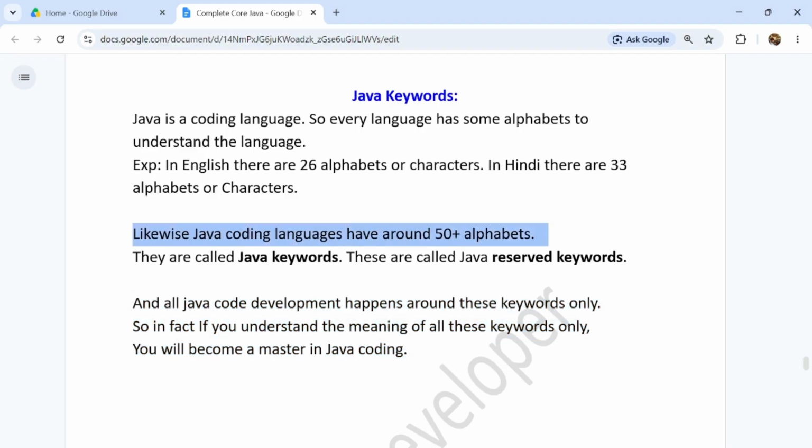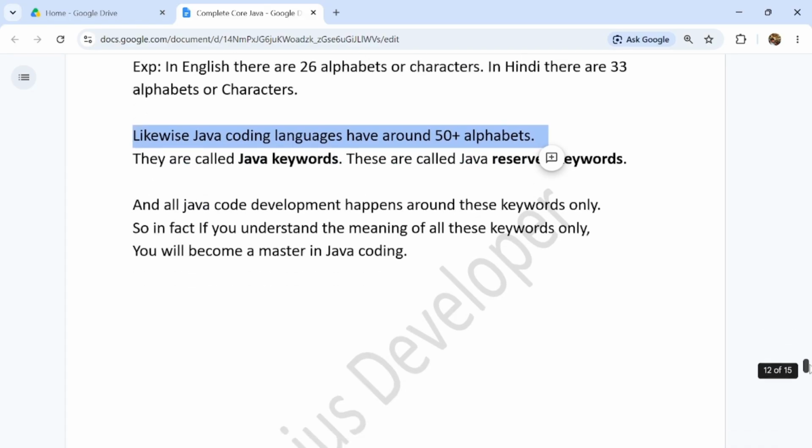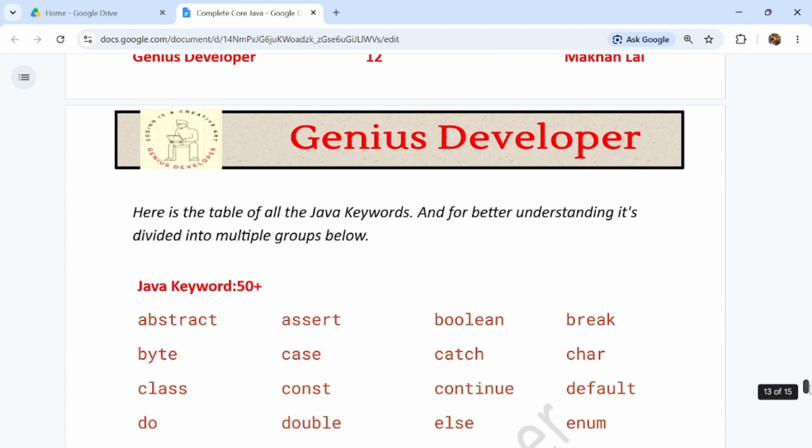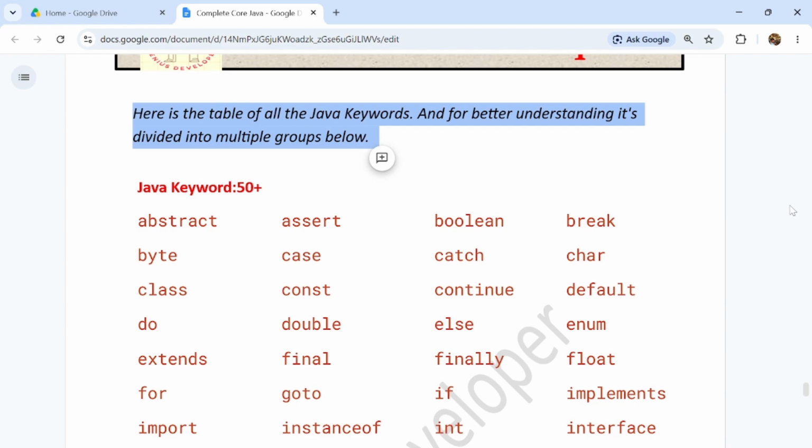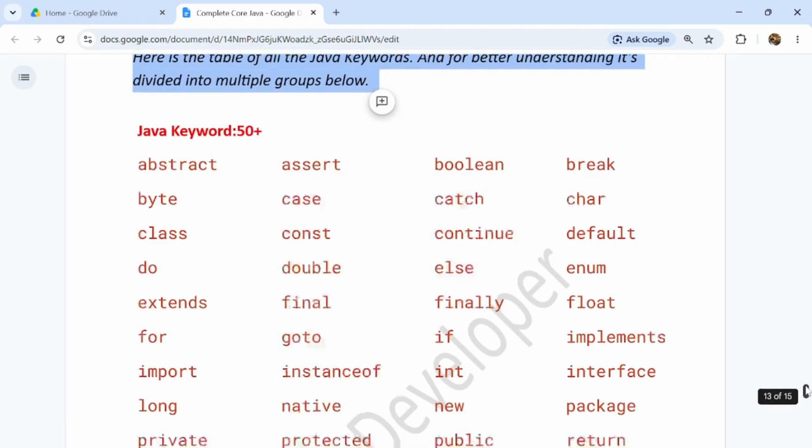We have more than 50 keywords that we have to understand thoroughly, so we will become masters in Java technology, guys. Let's see in brief some keywords. Here is the table of all Java keywords, and for better understanding we have divided them into multiple groups in the table below, guys.